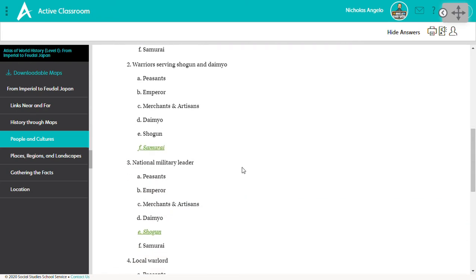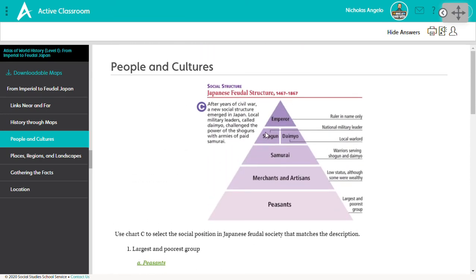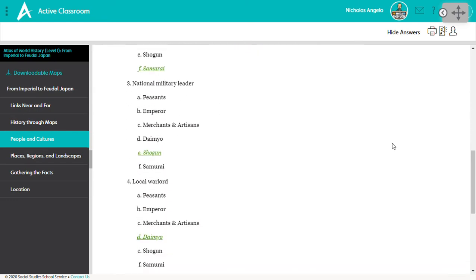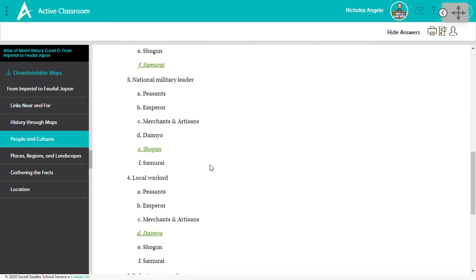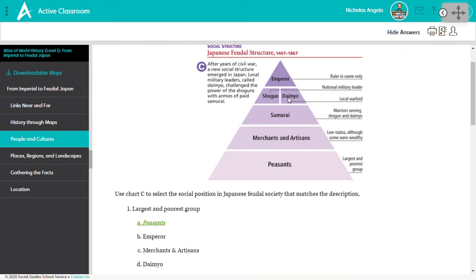3. The national military leader. Well, the person who's in charge of the military is the man called the shogun. That's the national military leader. So that's choice E. 4. What was the name for local warlords? That's what the daimyo were, local warlords.